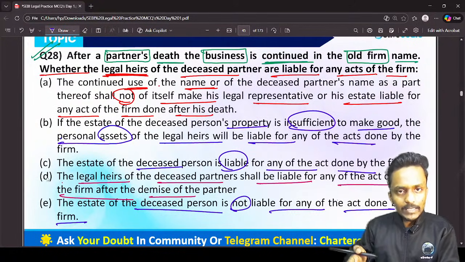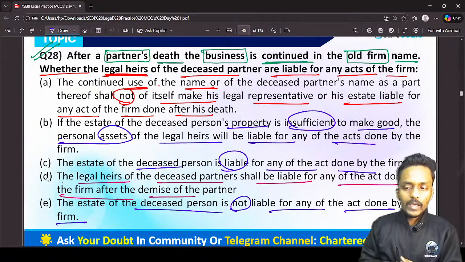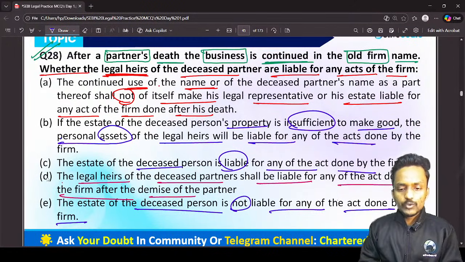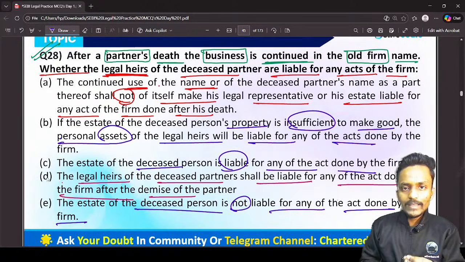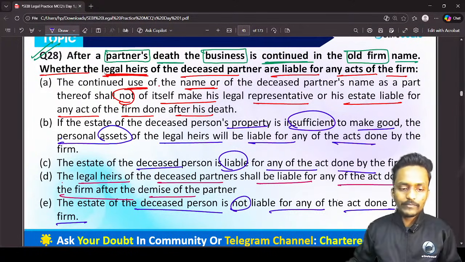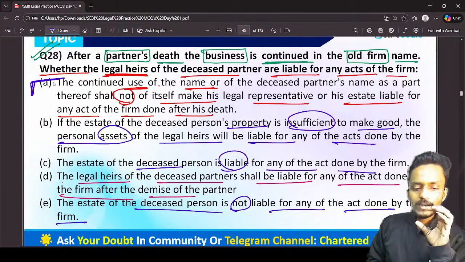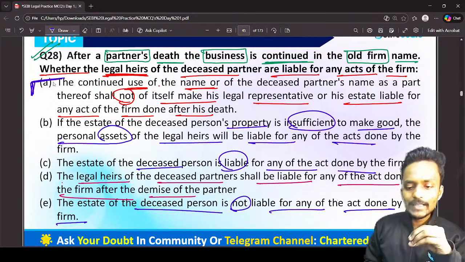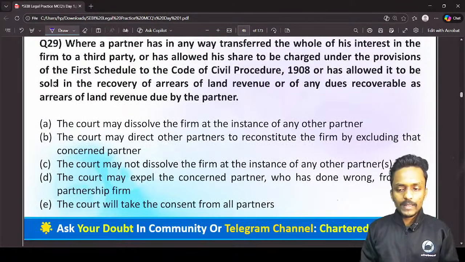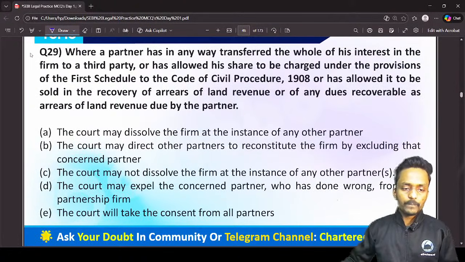when the partner was surviving, when the partner was part of the partnership firm. But after the decease or demise of one of the partners, if the partnership firm is continuing with the old name, it means the partners and the deceased partner's legal representative are totally not liable for any act done after the death of the partner. So the continued use of the firm or deceased partner's name as a part thereof shall not itself make his legal representative or his estate liable for any act after his death. So option A is the correct answer.